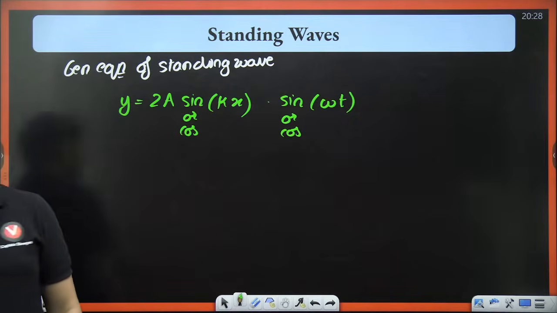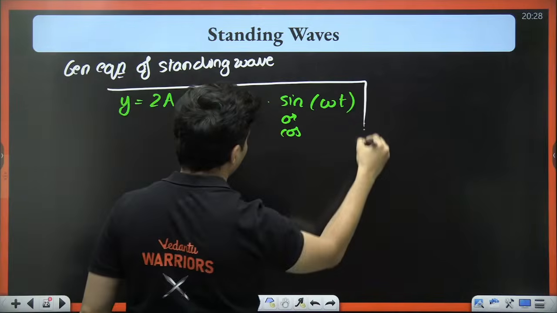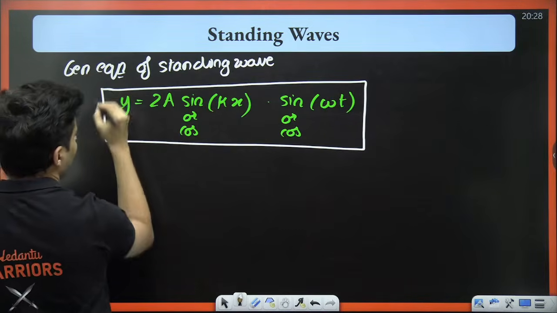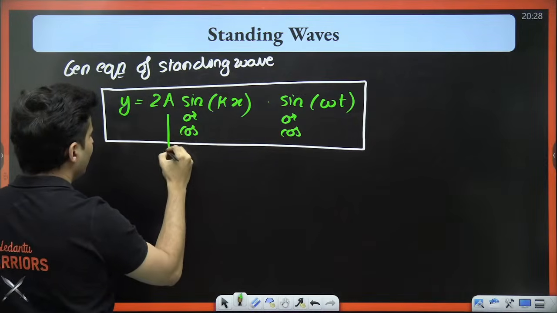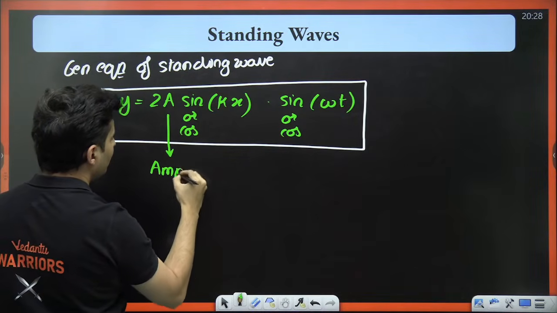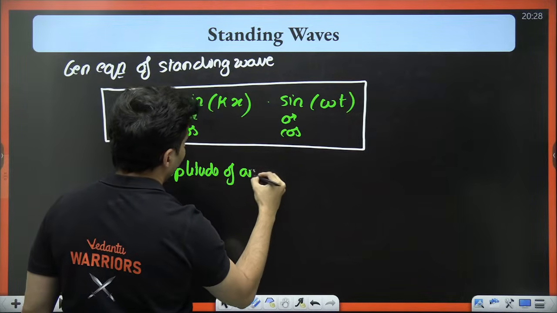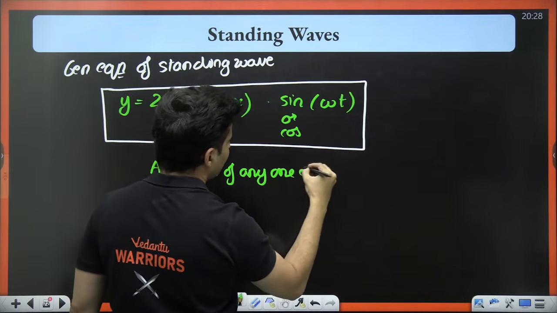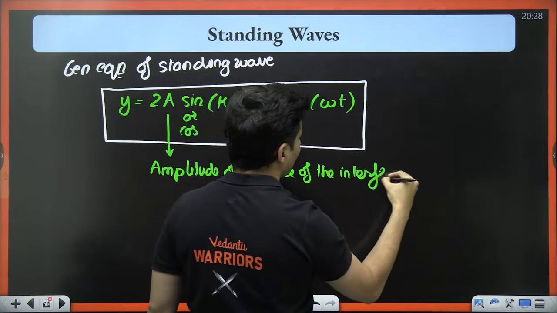Is this point clear, my dear students? You should know this equation. And what is this A, by the way? This A is the amplitude of any one of the interfering waves.